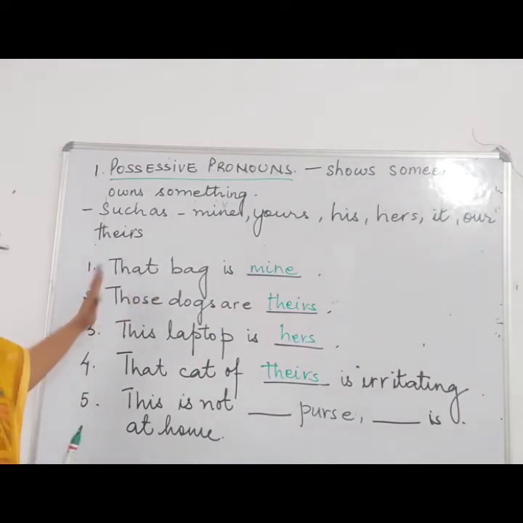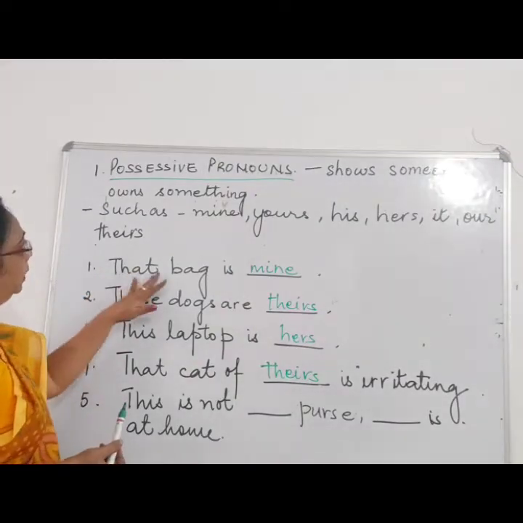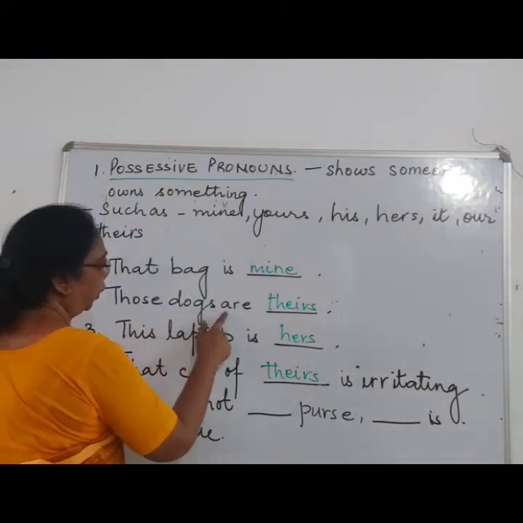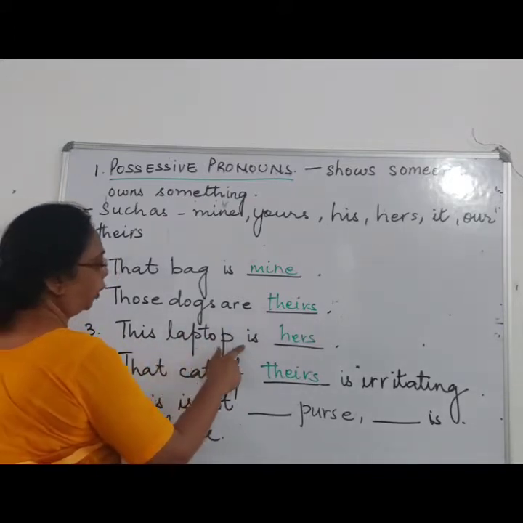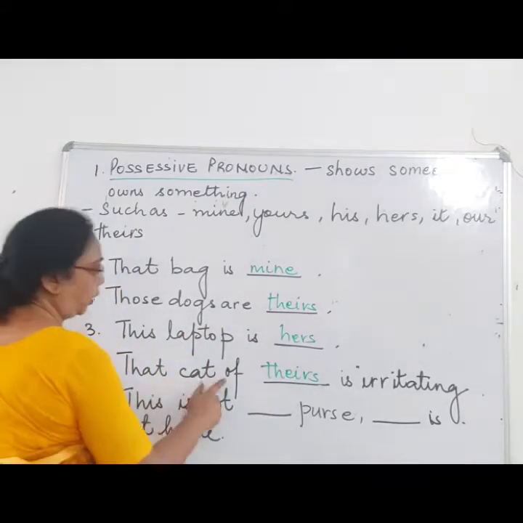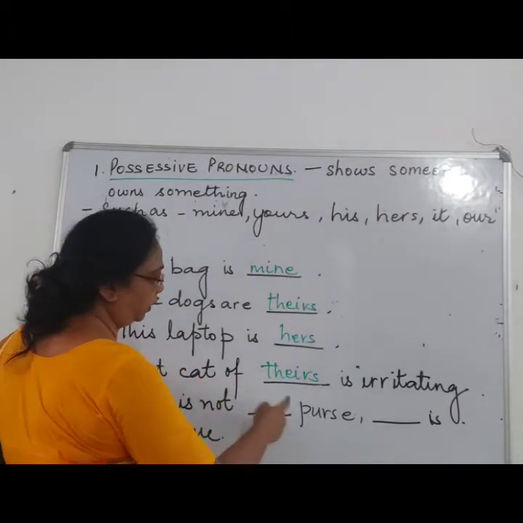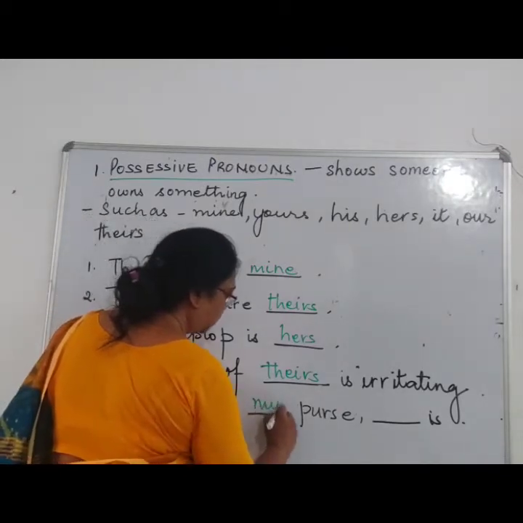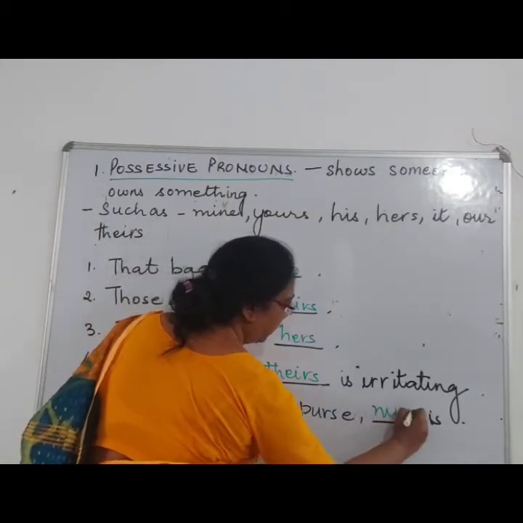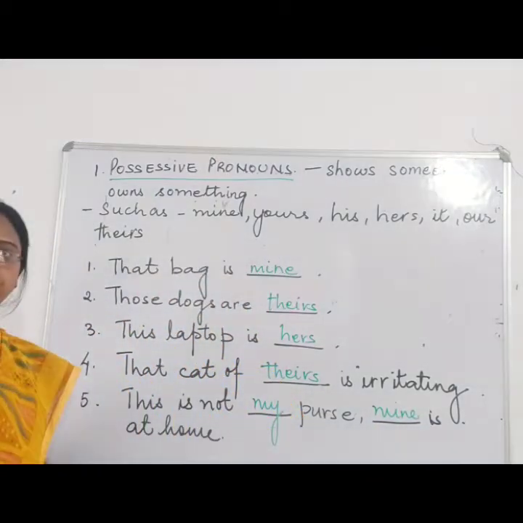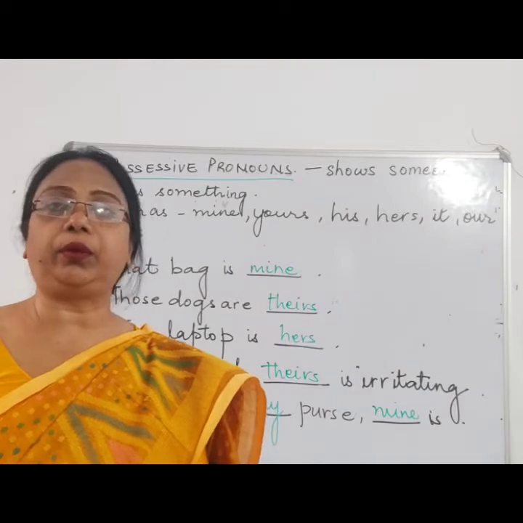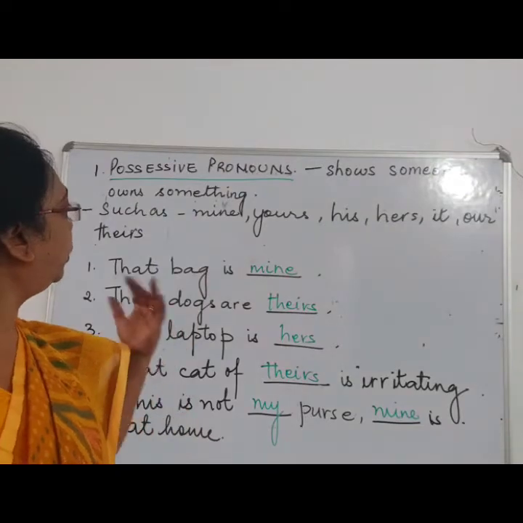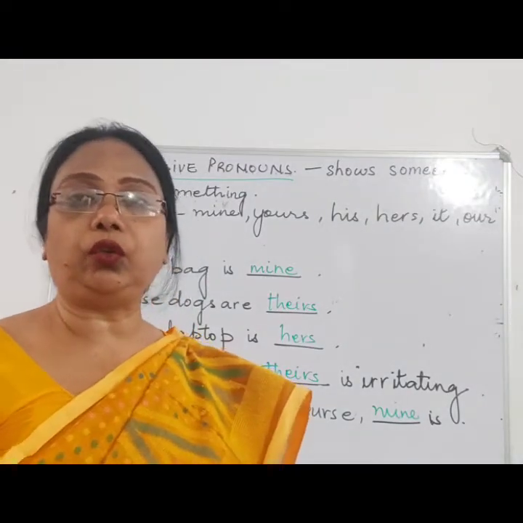Now let us fill in the blanks with the possessive pronoun. That bag is mine. Those dogs are theirs. This laptop is hers. That cat of theirs is belonging to your neighbor. This is not my purse. Mine is at home. Right, children? In this way, when the sentence shows that someone owns something, then we use possessive pronoun.